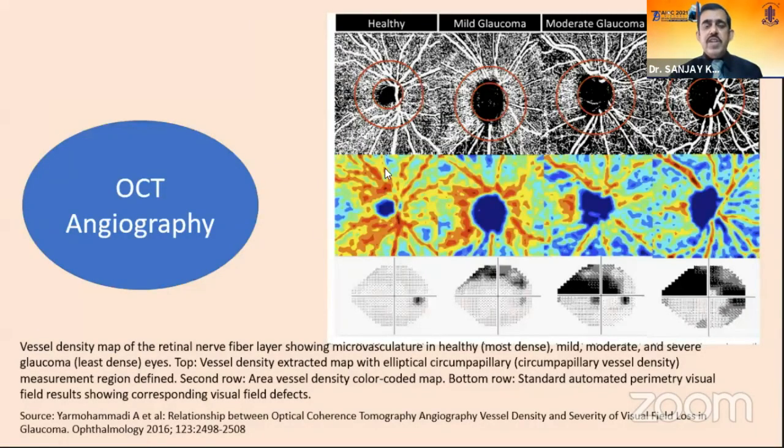OCT angiography will play a very important role in future in helping us in the diagnosis of glaucoma.